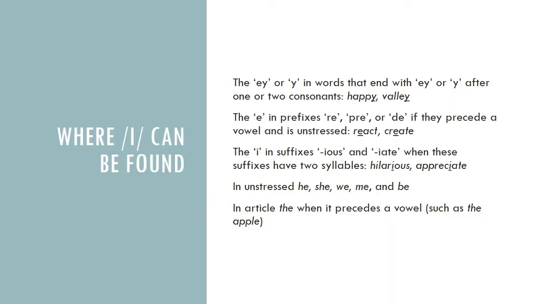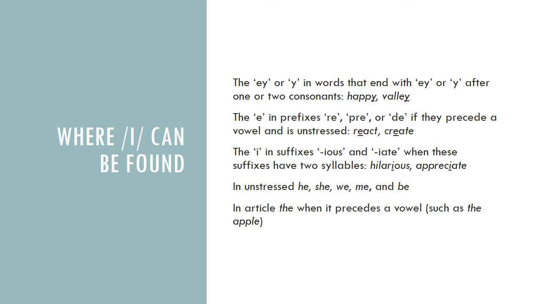So, where e can be found, the first is the A or Y in words that end with A or Y after one of two consonants. Happy, valley. Second is the E in prefixes re, pre, or d if they precede a vowel and is unstressed. For example, react, create.